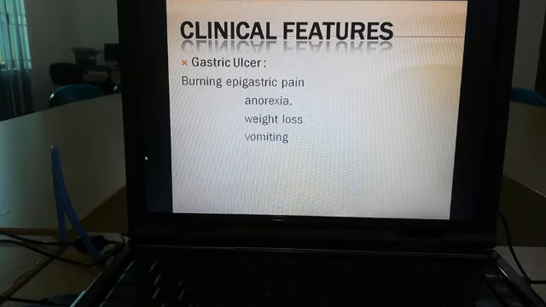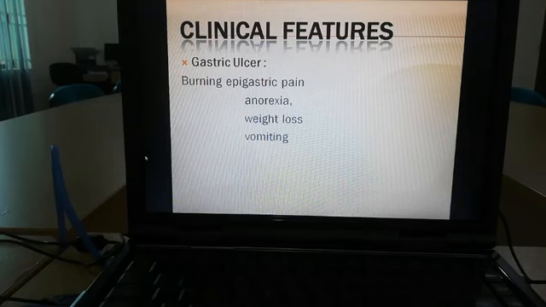And one thing is most important: in gastric ulcer there is a complication we know as gastric outlet obstruction. In that case, what happens? There is projectile vomiting. So it is an important feature. Whenever you take a history about vomiting, you have to ask about the nature of the vomiting, the content, the timing, all that. So anorexia, weight loss and vomiting are the important features of gastric ulcer.